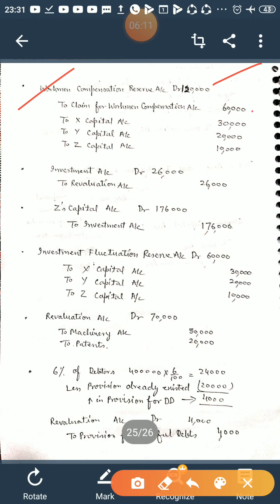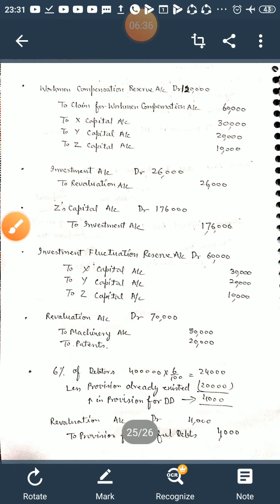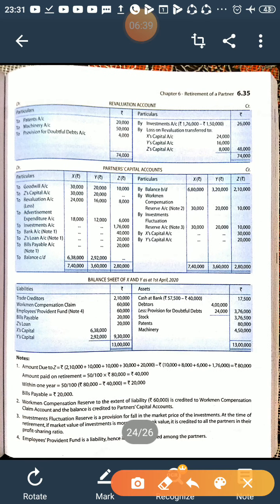We will transfer 60,000 to the actual liability, that is the claim for workmen compensation account, and the rest of the amount, 60,000, will be shared by all the partners including the retiring partner, that is Z, to X's capital, Y's capital, Z's capital, 30,000, 20,000 and 10,000, because their profit sharing ratio is 3:2:1, and it will be shown in the balance sheet. Workmen compensation claim will be shown here as 60,000, and in the partners' capital account you will show the workmen compensation reserve 30,000, 20,000 and 10,000.